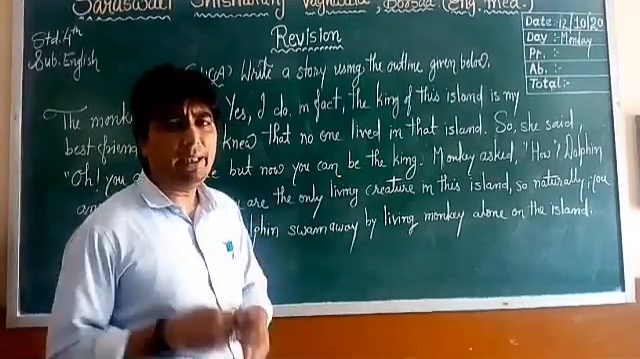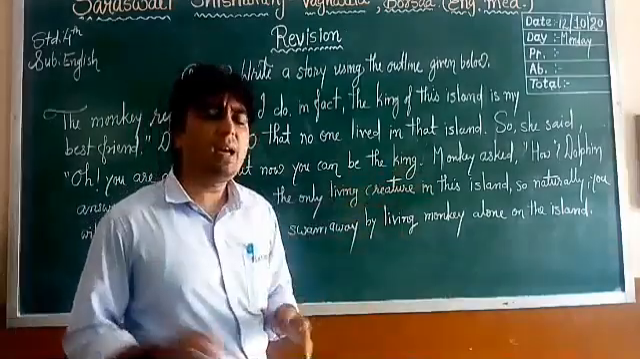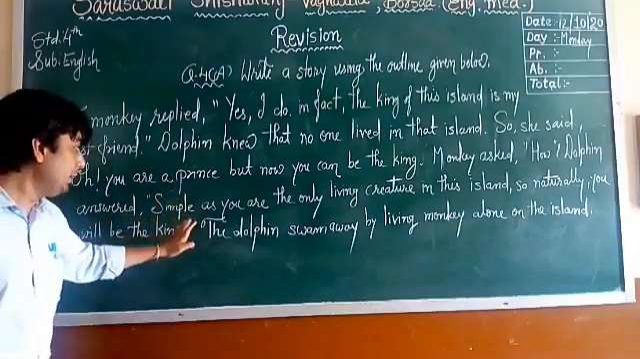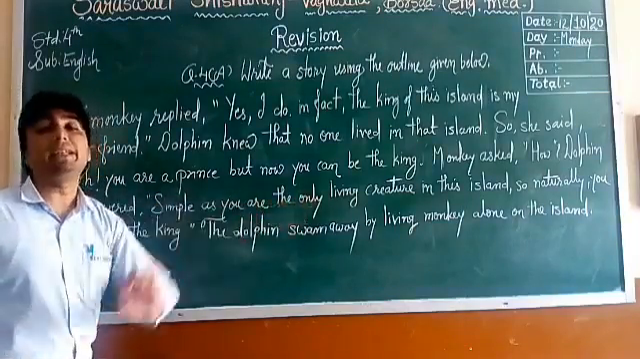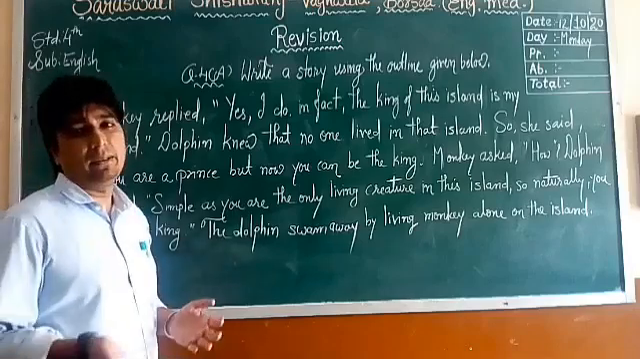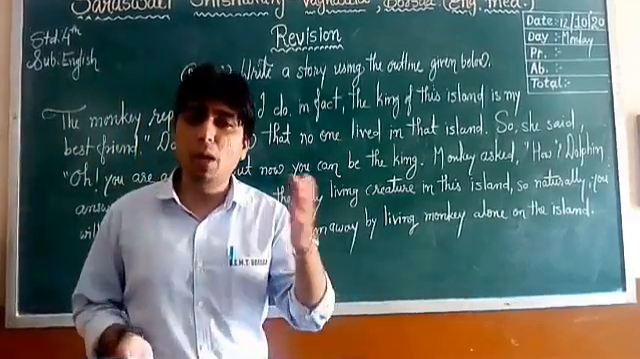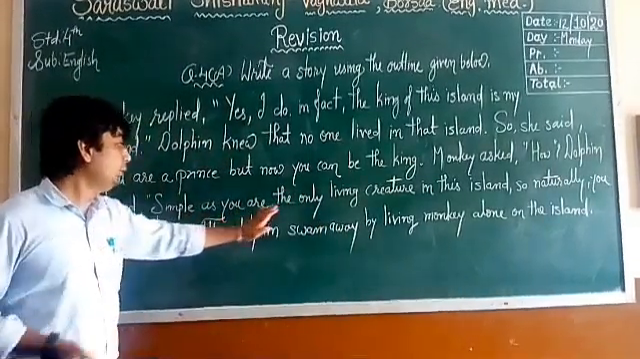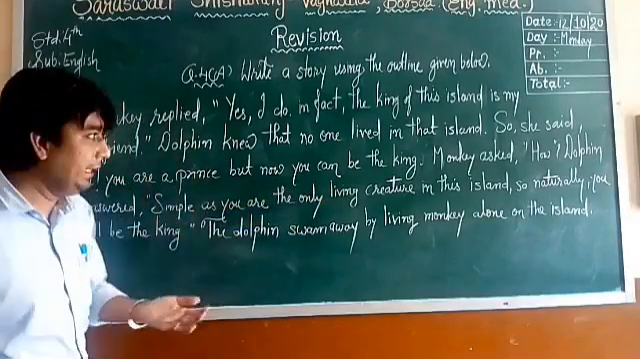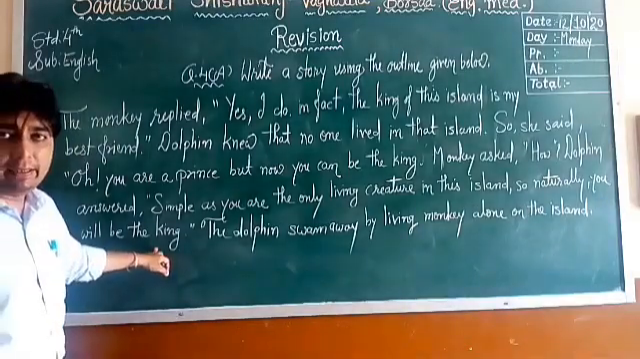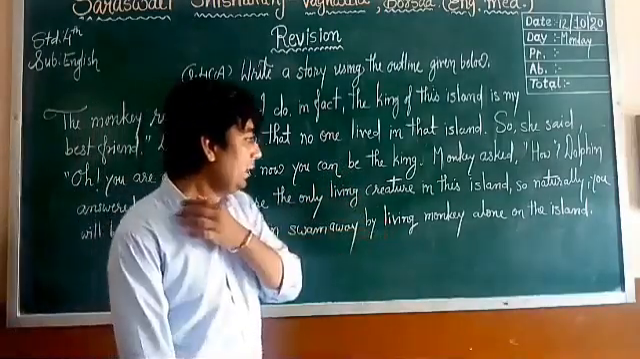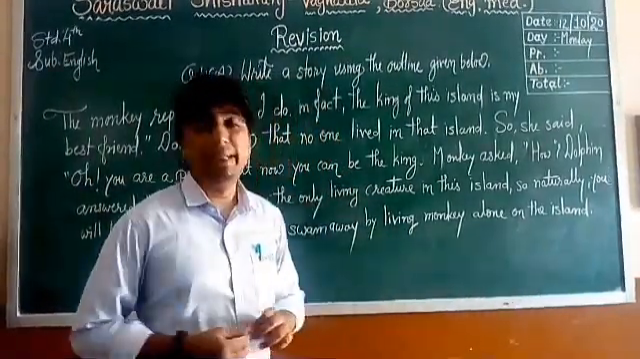So the monkey got confused. So he asked, "How?" The dolphin answered, "Simple, as you are the only living creature on this island. It is but natural because nobody is living here. You are the only creature. So naturally, you will be the king." By saying this, the dolphin swam away, leaving the monkey alone on that island,